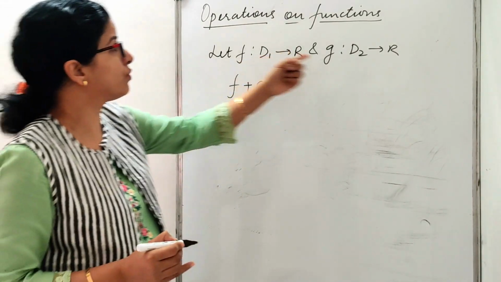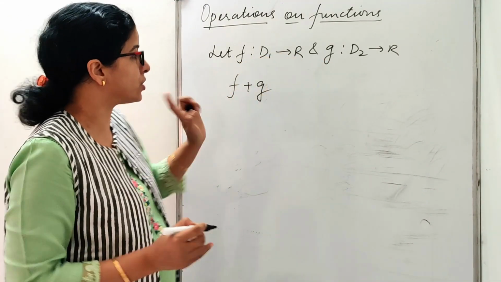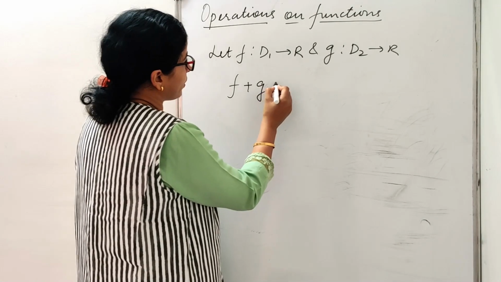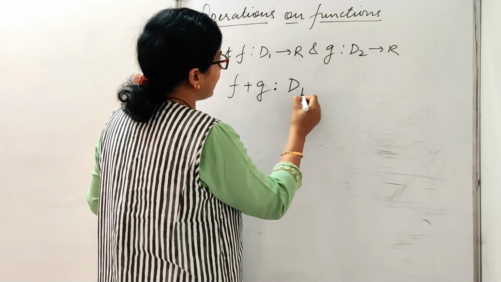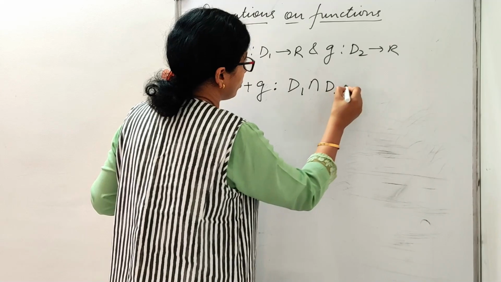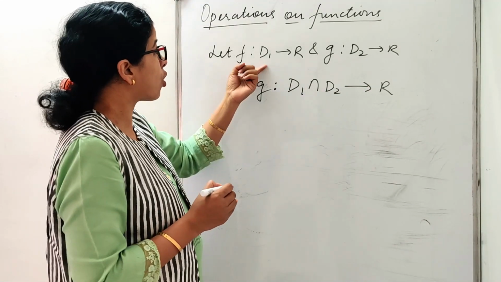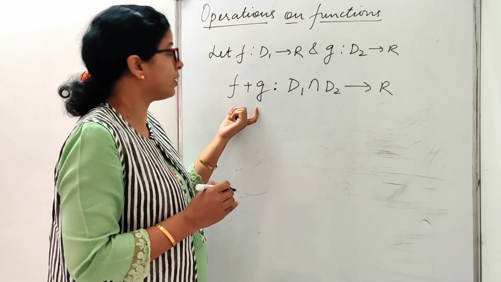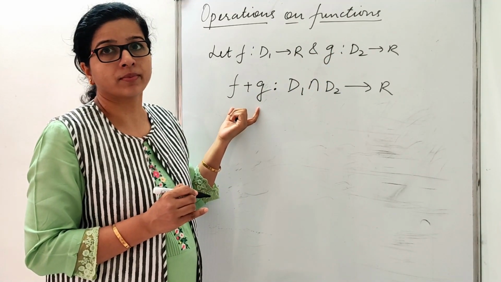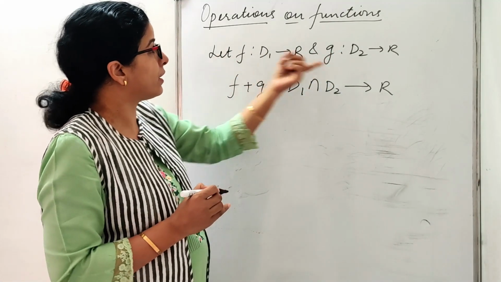For these two functions, if I want to define f plus g, what will it be? It will be from D1 intersection D2 to R, because all the elements which are common in D1 and D2, that only will hold for f plus g. You can't take all the elements of f and all the elements of g.